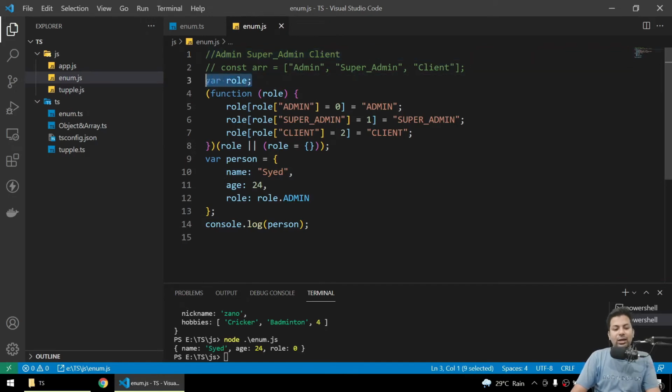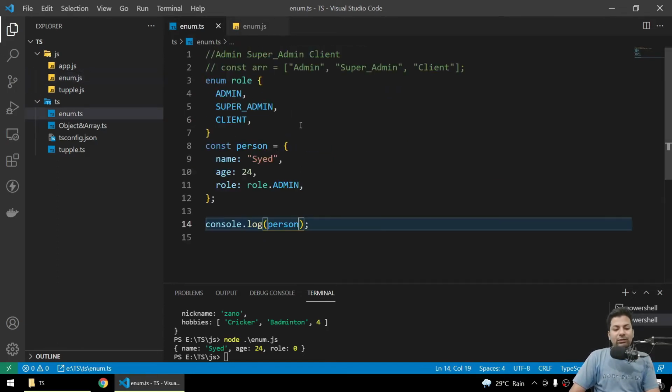Firstly it declared Role, then made an anonymous function, which doesn't have a name. Then it has given Role admin equals 0, super admin 1, client 2. And you can see it's so easy. You don't have to do anything, everything is done by TypeScript.